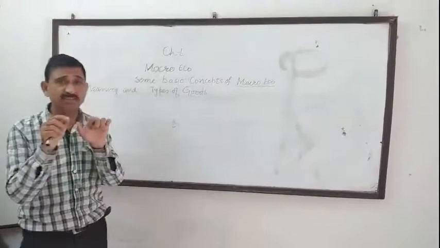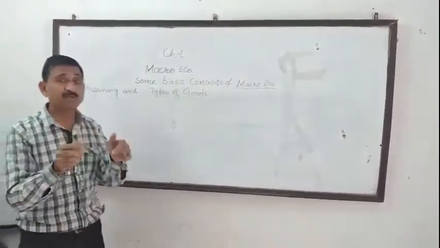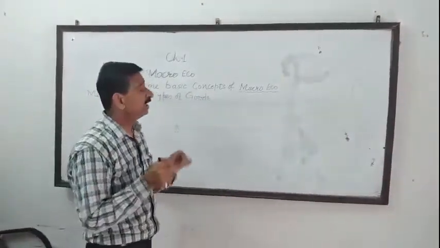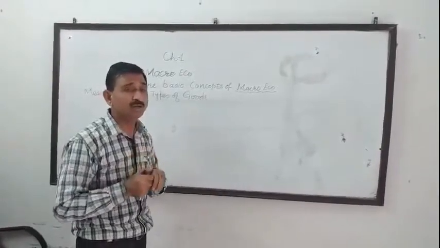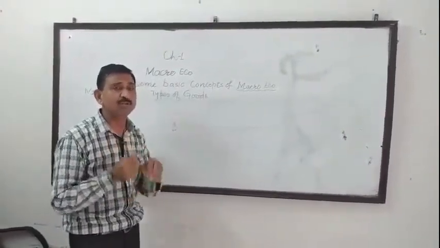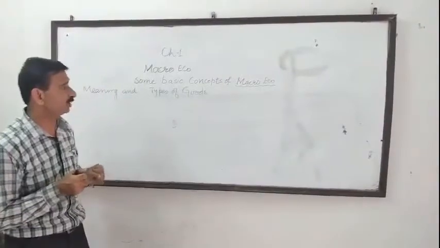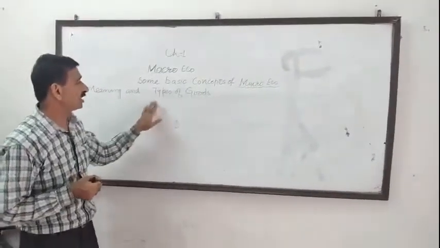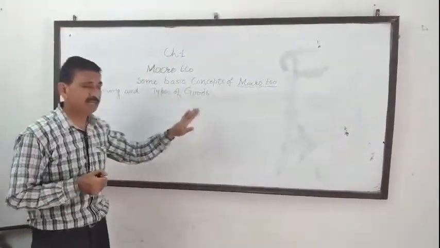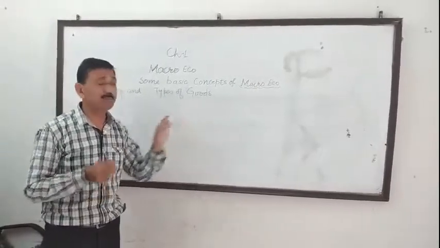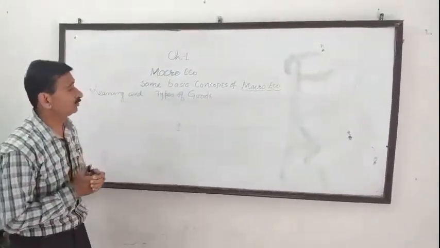So goods can be seen, goods can be transported from one place to another place, and goods can be stored for a period of time, but services cannot be stored, and services cannot be transferred from one place to another place. So let us start. What are goods? What are their types? In your syllabus, we start from the meaning of goods.